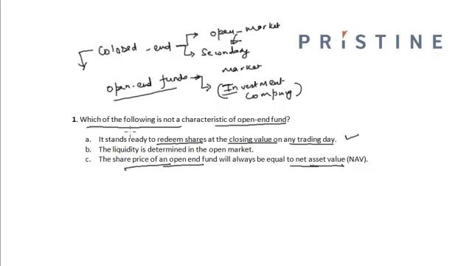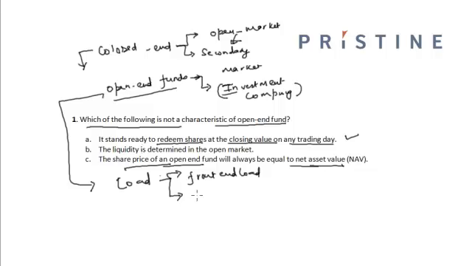And the managers of an open-end fund may charge a fee or load to the investors upon purchase, a front-end load, or at the redemption. So in case of open-end funds, we have terms like load, like front-end load, which is the fee that is charged at the issuance of the open-end fund, and the back-end load, which is the fee that is charged upon redemption.